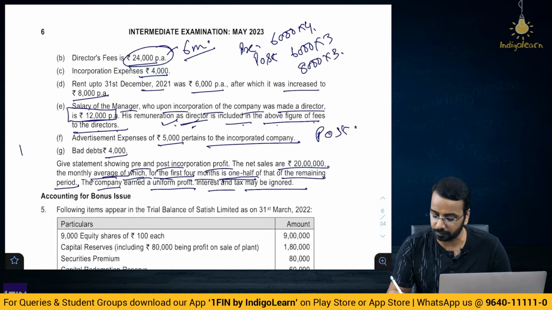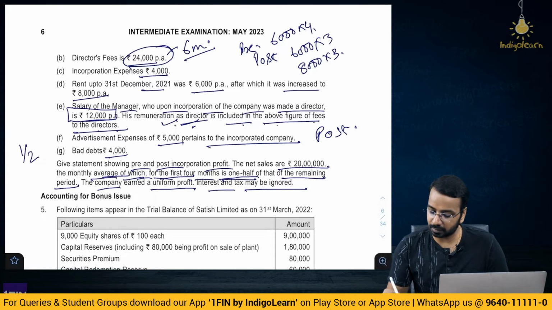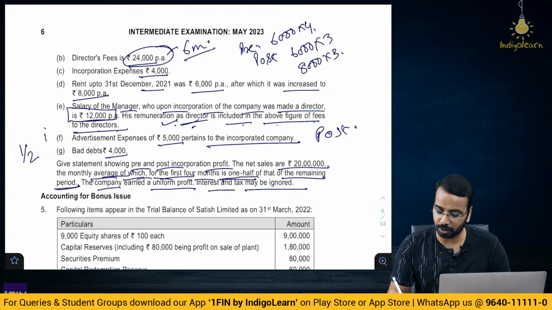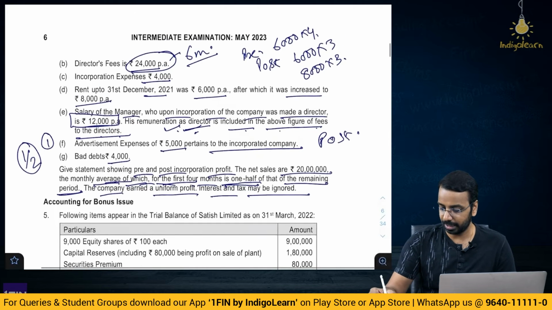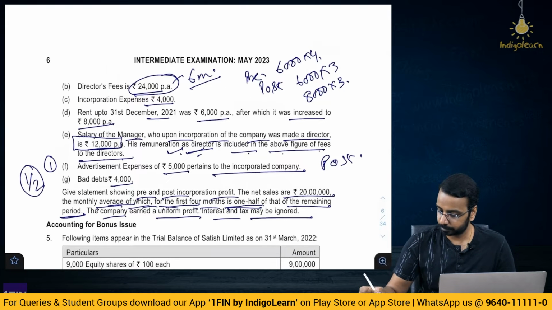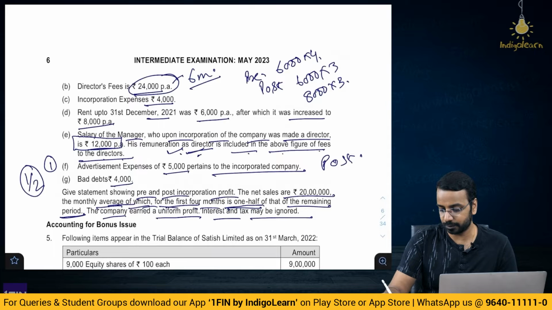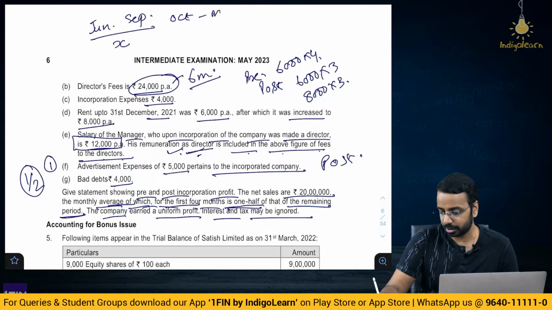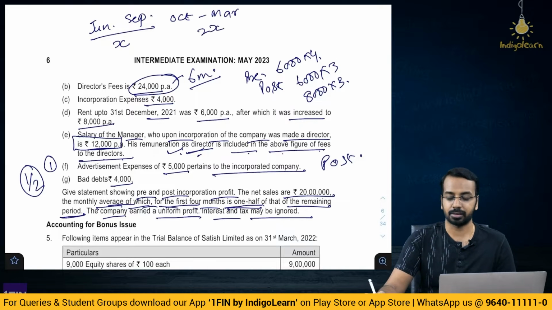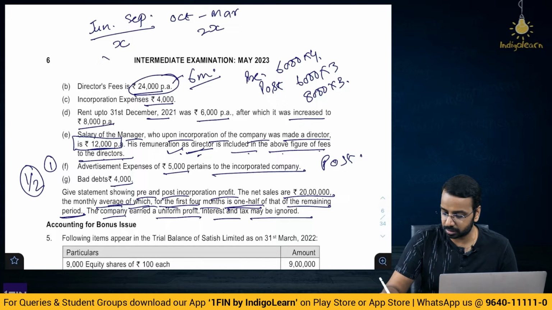So that is actually half of that of the remaining period. So remaining period, if it is 1, for the first 4 months it is half. So, for example, the first 4 months are June, July, August, September. If it is, let us say X, okay, then October till March, it is 2X. Now, X is for how many months? 4 months.